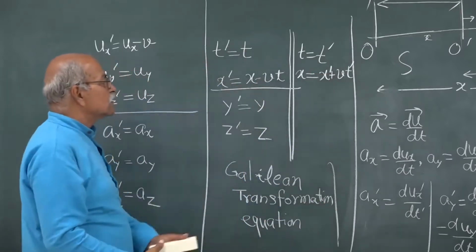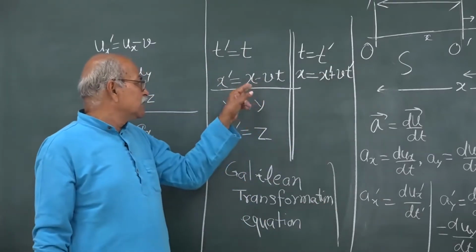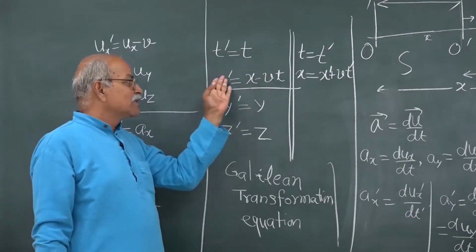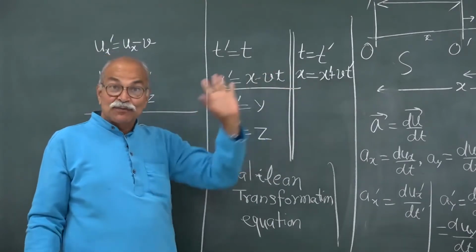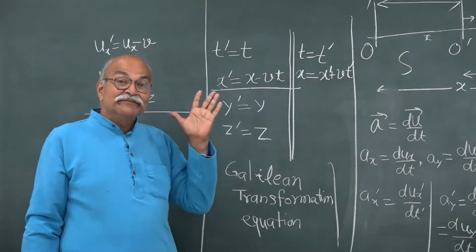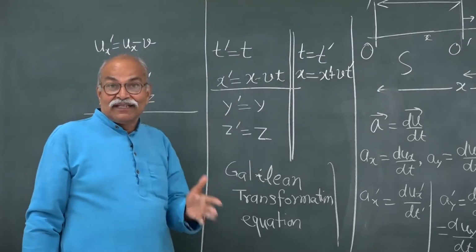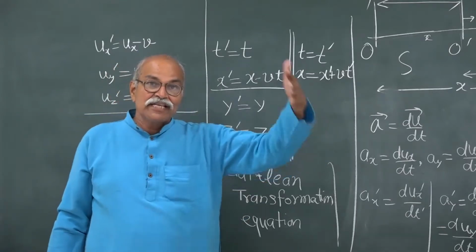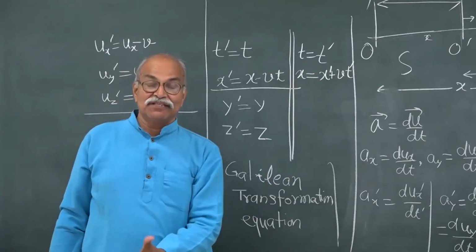So, this is a general rule. I could have just said that x is equal to x prime plus vt and t is the same as t prime, and that is also perfect. But appreciate this, going from S to S prime, going S prime to S, what is the difference?